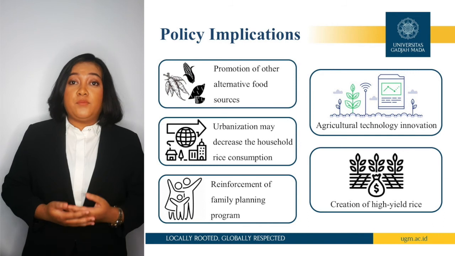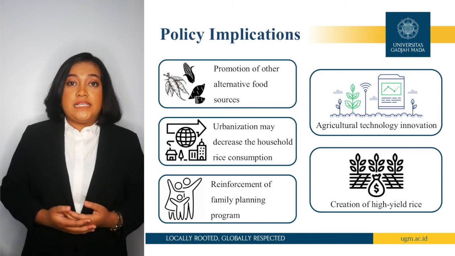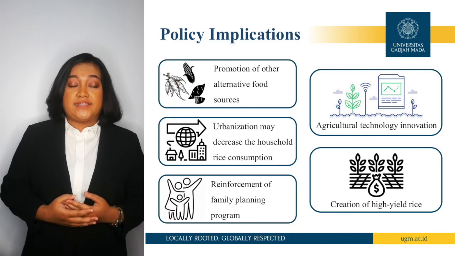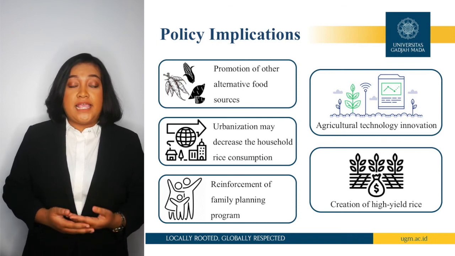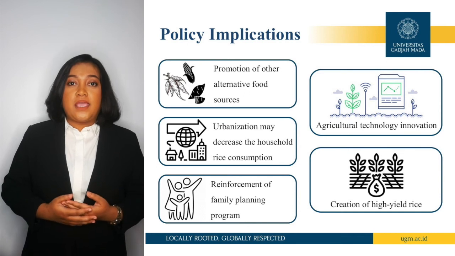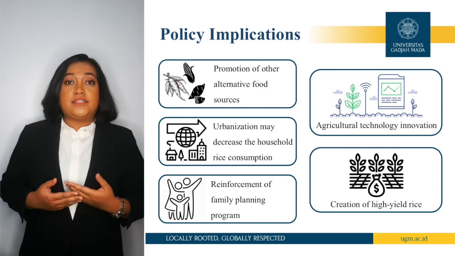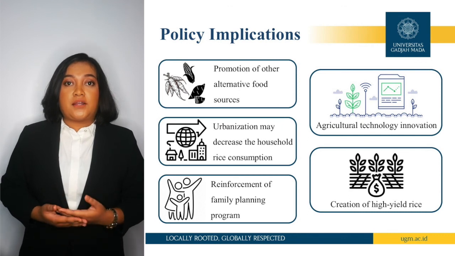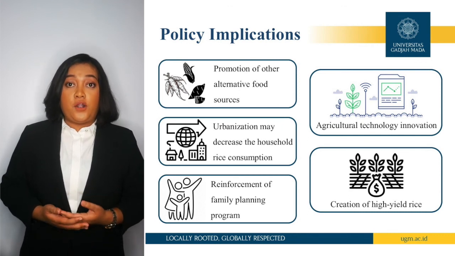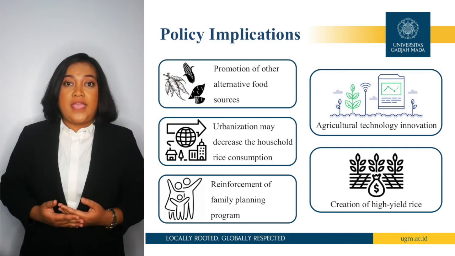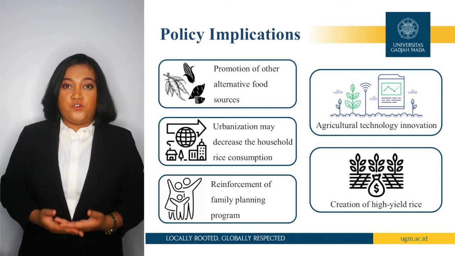First, Indonesian government should promote other alternative sources of carbs such as yam, arrowroot, cassava, corn, and sagu to reduce Indonesian rice dependency. Second, this study has proved that people living in urban households tend to consume less rice than those who lived in rural areas. By imposing urbanization program, it is possible for Indonesian government to decrease society's rice consumption. Third, this study found that the size of household has positive and significant impact towards the consumption of rice. Therefore, by imposing the family planning program, the Indonesian government can both control the population growth and also avoid the possible overconsumption of food commodities.